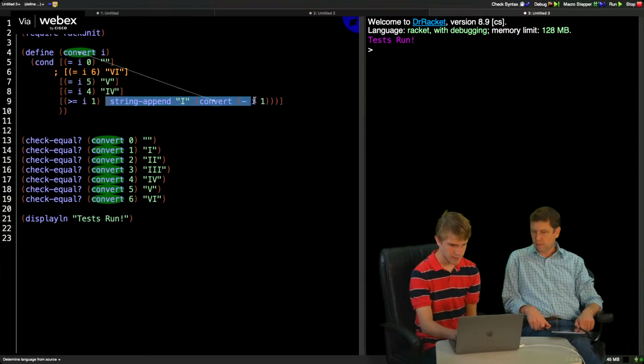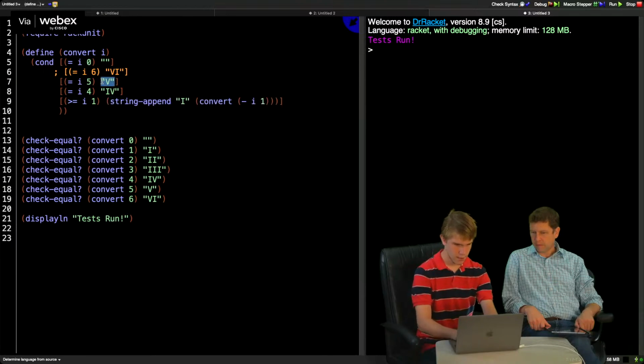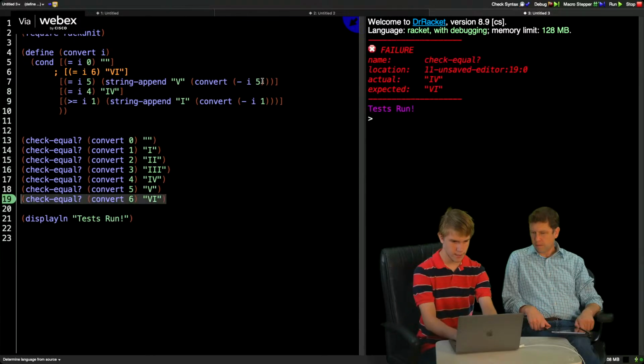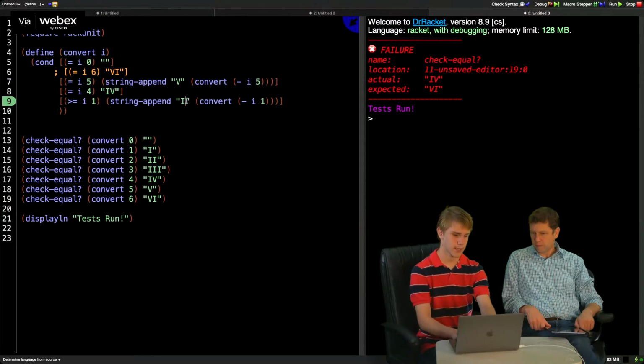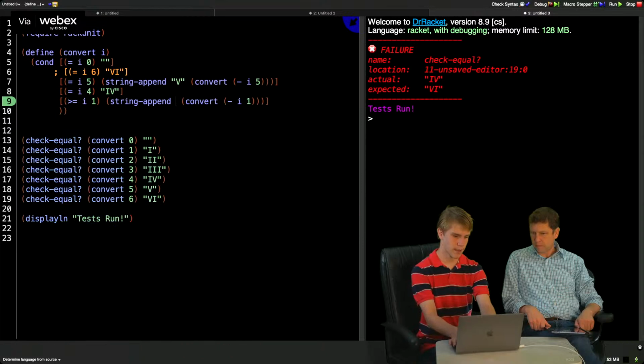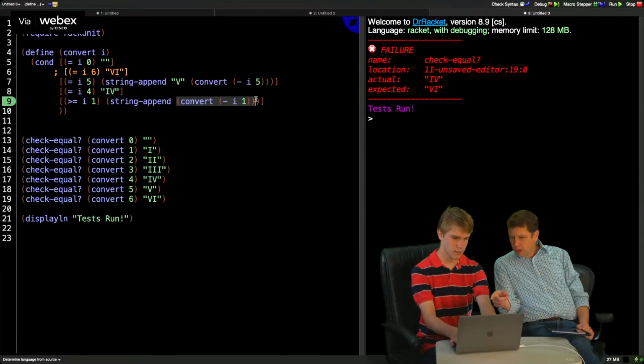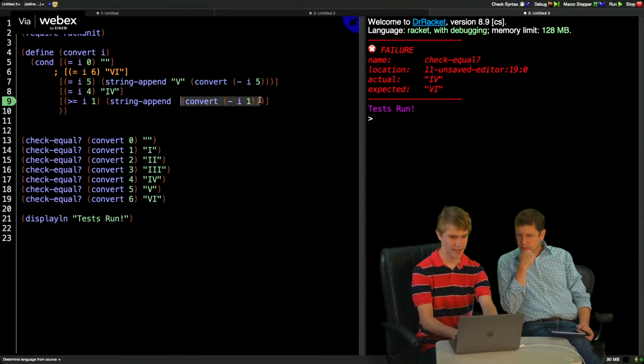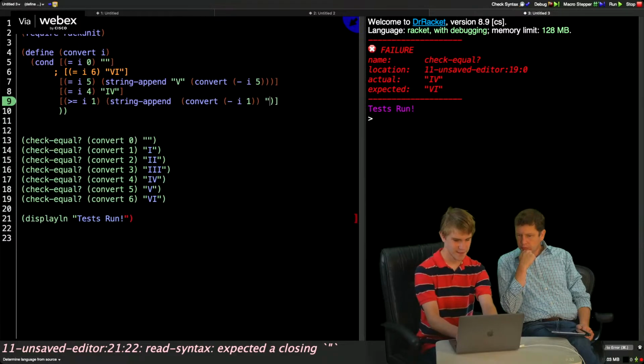Okay. Copy this and replace with this and that with 5, and then run that, and yes, that failed because we need to switch the I. Okay, so it failed because it added an I to it, but added it to the beginning. Yes, so that would be like saying 6 is equal to 4, which is if you're looking at the clocks we were talking about, it would be.